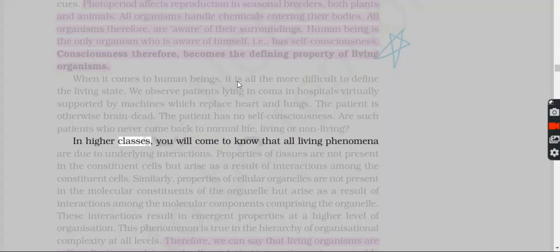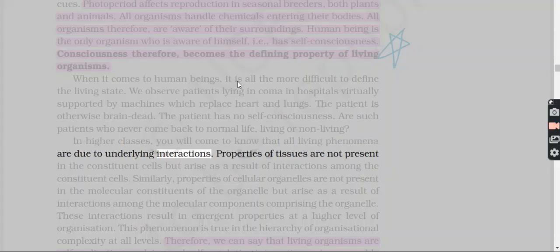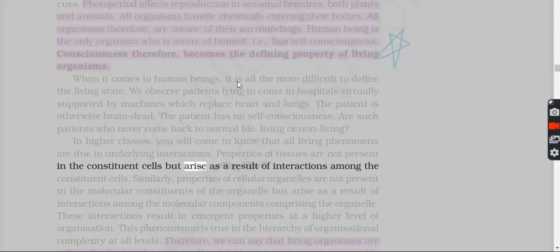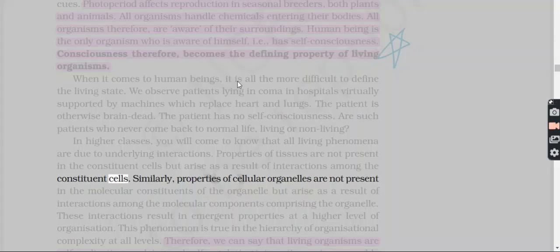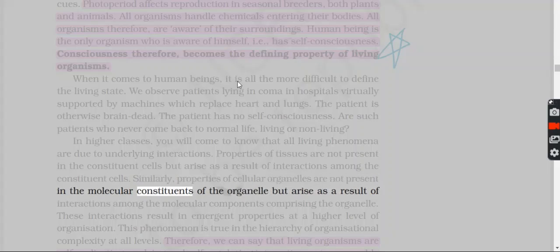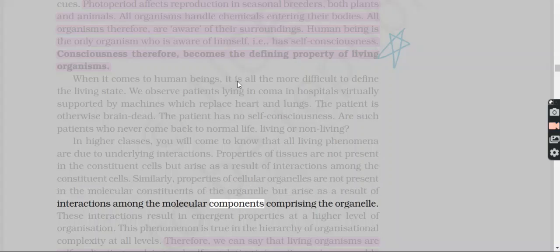In higher classes, you will come to know that all living phenomena are due to underlying interactions. Properties of tissues are not present in the constituent cells but arise as a result of interactions among the constituent cells. Similarly, properties of cellular organelles are not present in the molecular constituents of the organelle but arise as a result of interactions among the molecular components comprising the organelle.